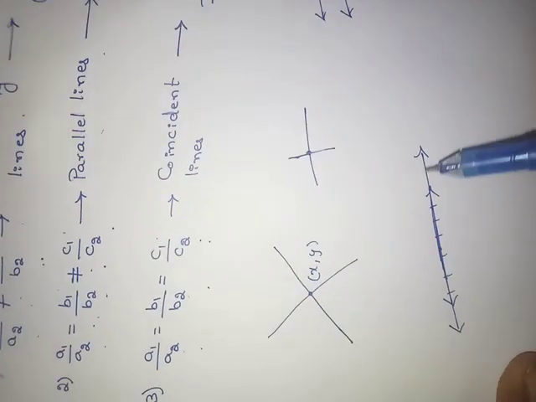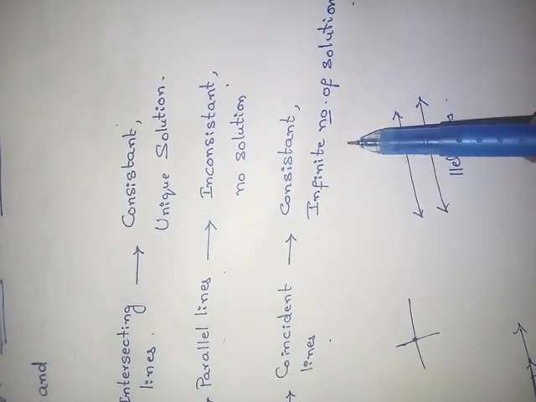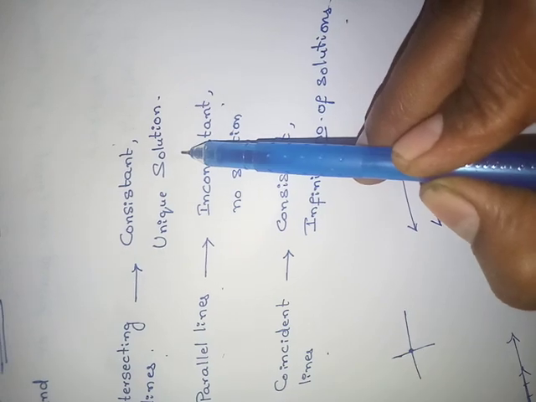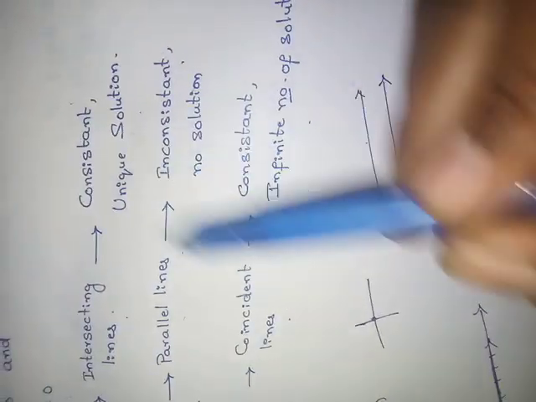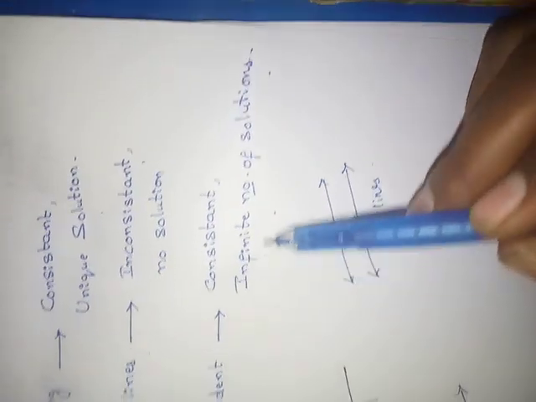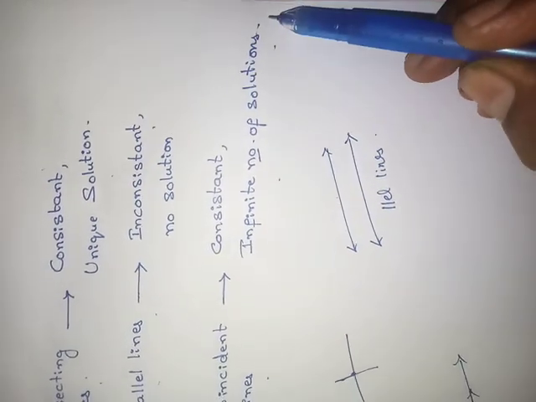This is also consistent. Means common points are there, no? So intersecting lines and coincident lines both are consistent lines, but intersecting lines have only one solution, unique solution. But coincident lines like this, they will be having so many solutions, so infinite number of solutions.